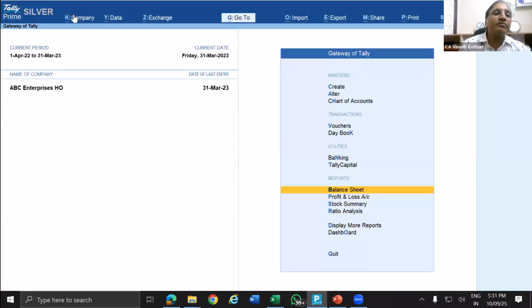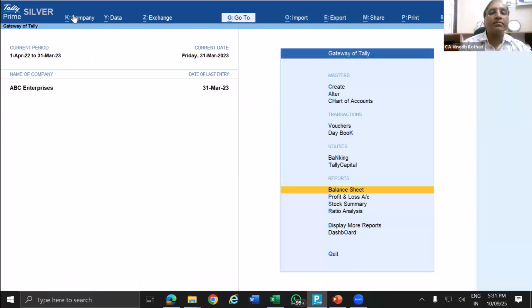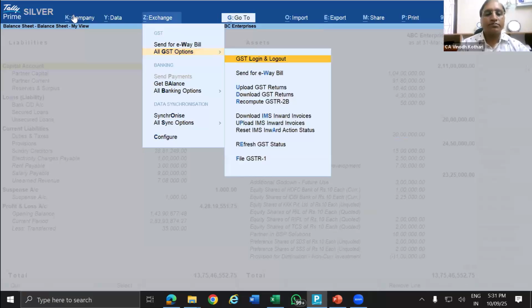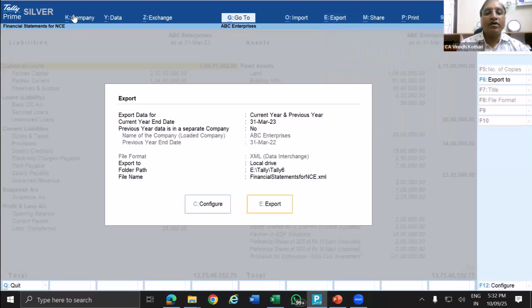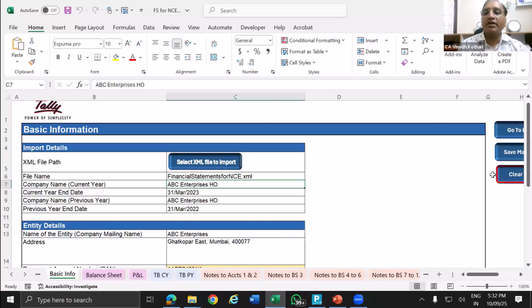Now go to company, alter company. Here the company name is HO. Is that correct? I don't know why it is, because normally only the mailing name should go, or you delete this HO, Control A, and then again go to balance sheet, Alt T, Alt E, export. Okay. Now again we will go to Excel, clear data.